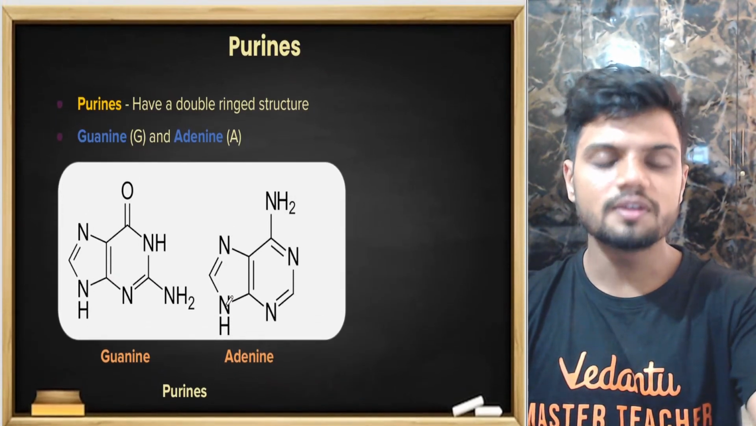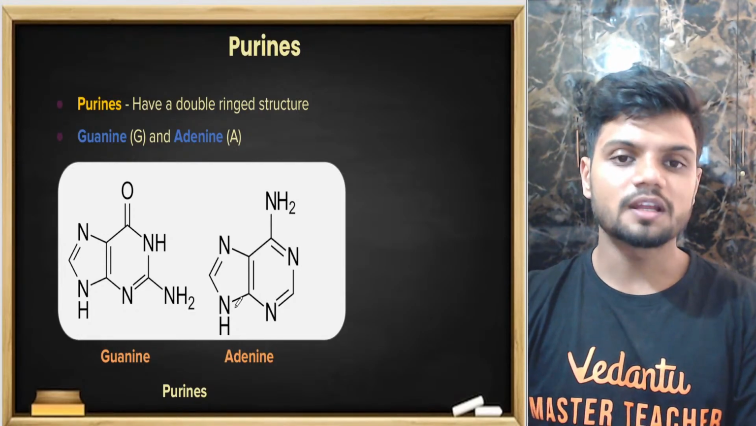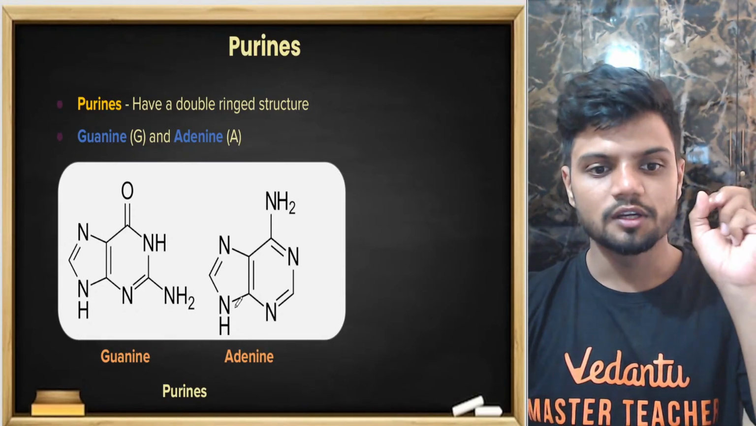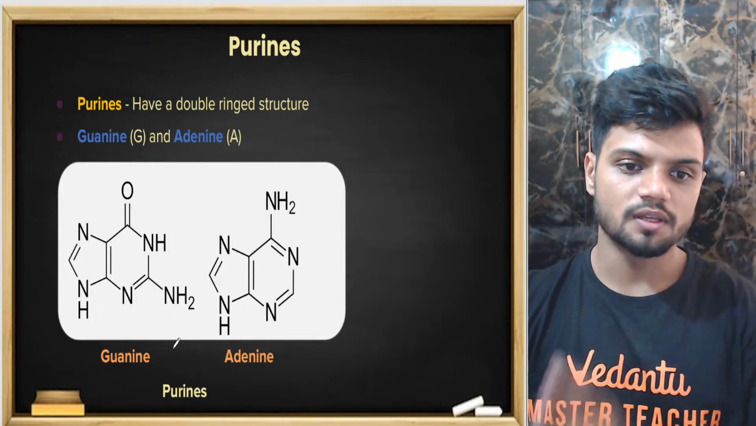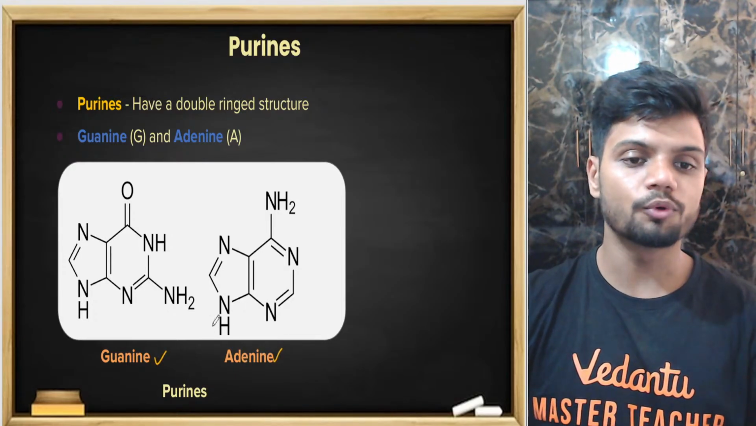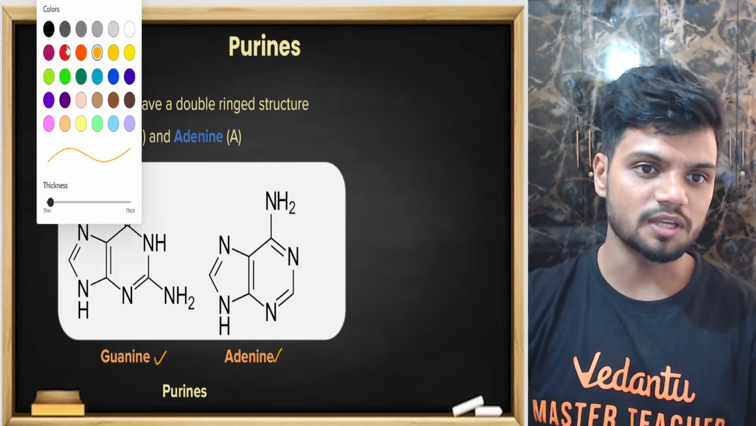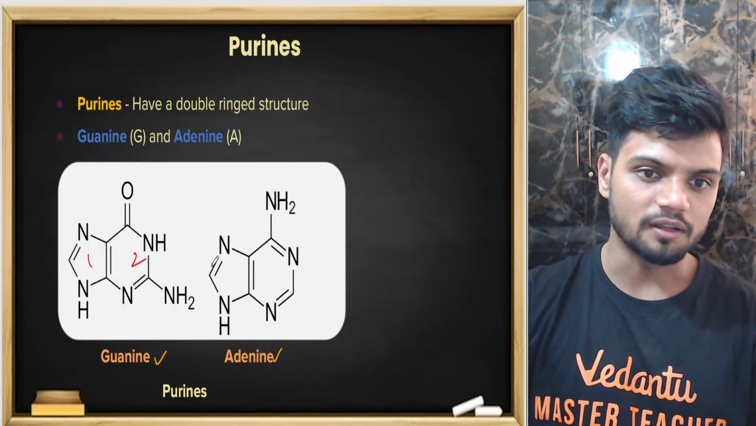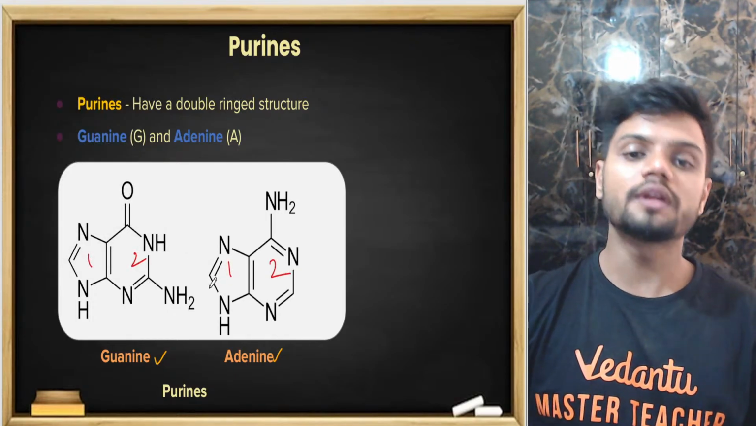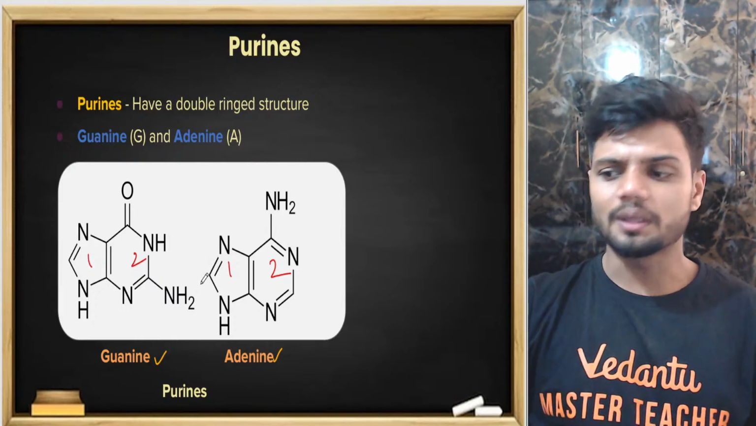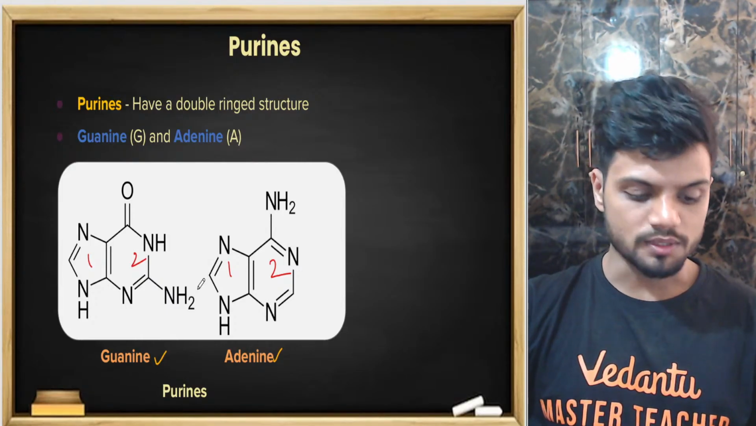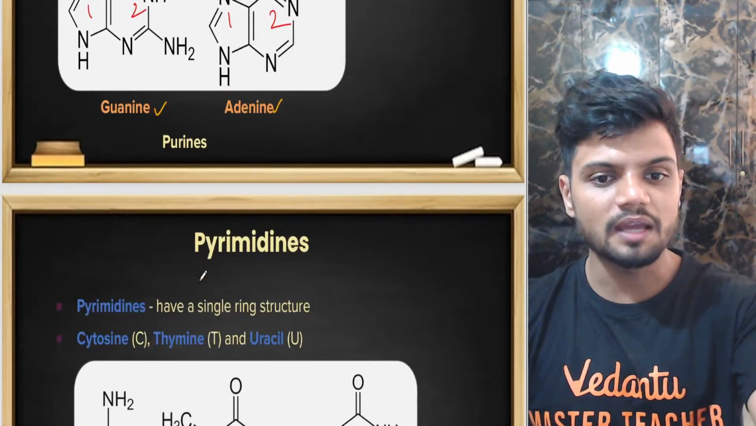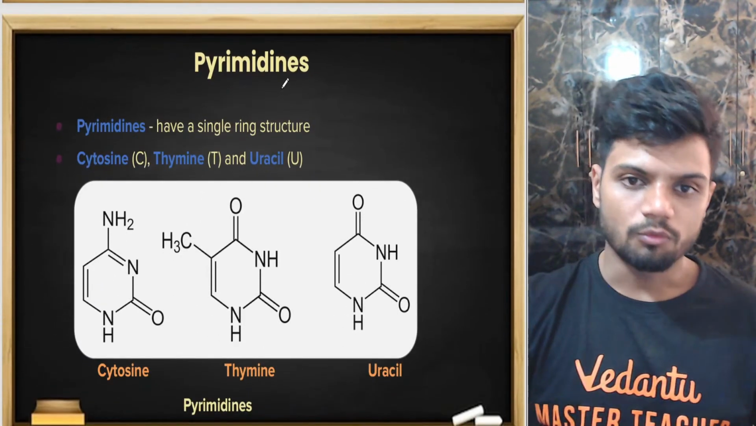Now, we have something called nitrogenous bases. There are mainly 5 types of nitrogenous bases. 2 are purines. That is, guanine and adenine are purines, which are double ring structures. Can you see here? One ring, second ring. 2 ring structures. That is a famous question: the double ring structures are present where? Purines.